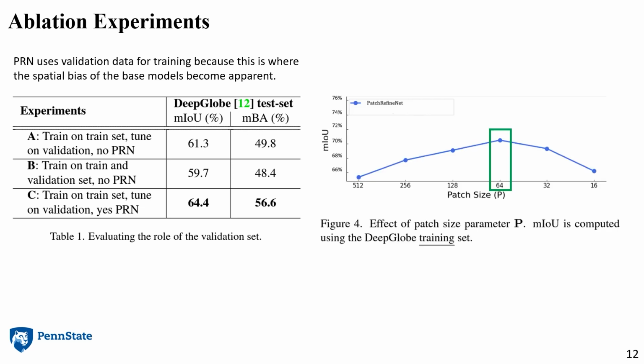Coming to the hyperparameter, which is the patch size parameter P. As the patch size parameter P decreases, the number of patches that the PRN's local decoder has to process increases exponentially. This means that the local decoder is able to process each patch's information in a more focused way as the patch size decreases and the number of patches increases. But after a certain point, that is at a saturation point where P equals 64, the local decoder does not have enough information to process as the patch size becomes very, very small. So we choose P to be 64 in all our experiments, which results in the highest MIOU.